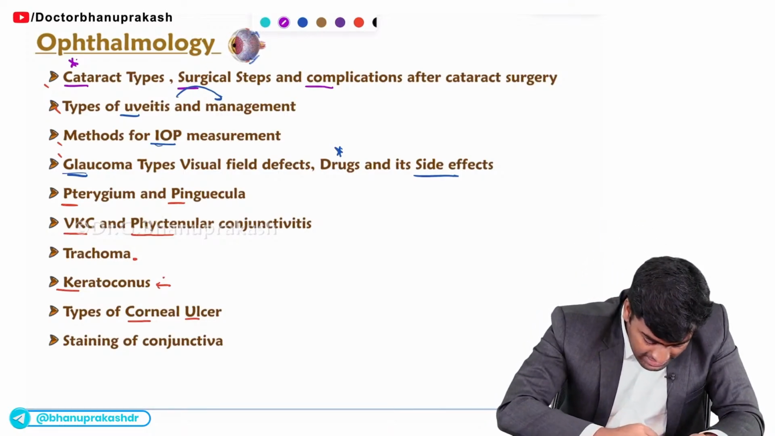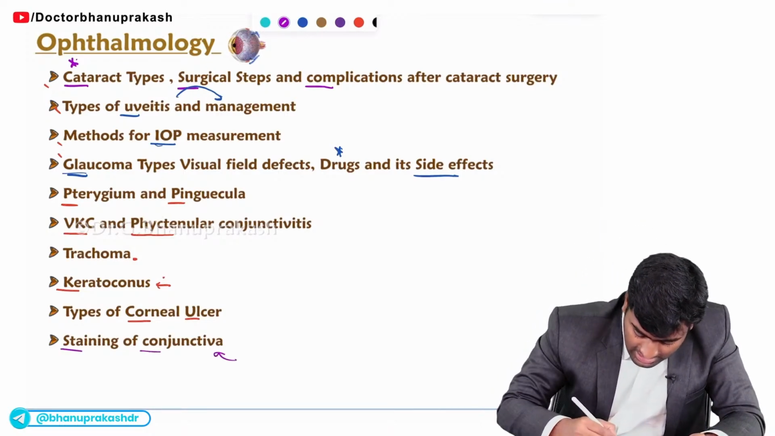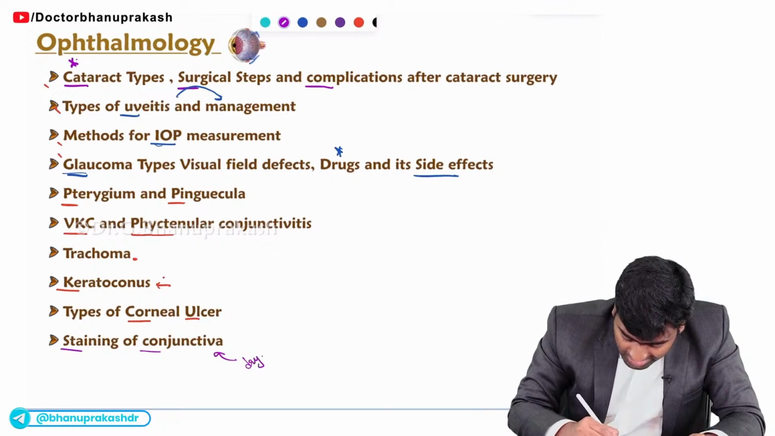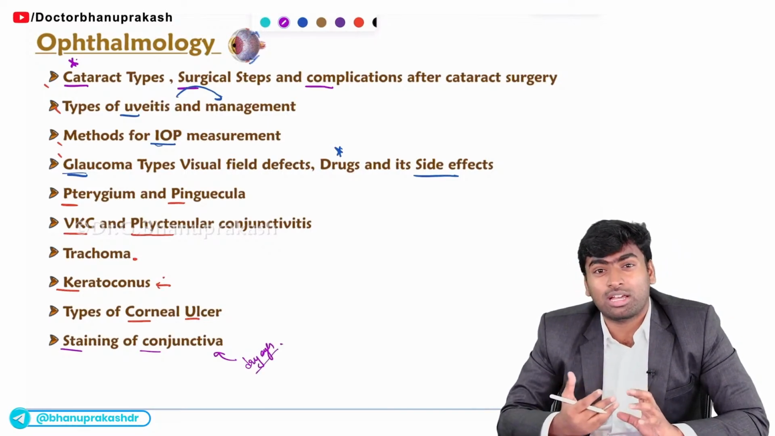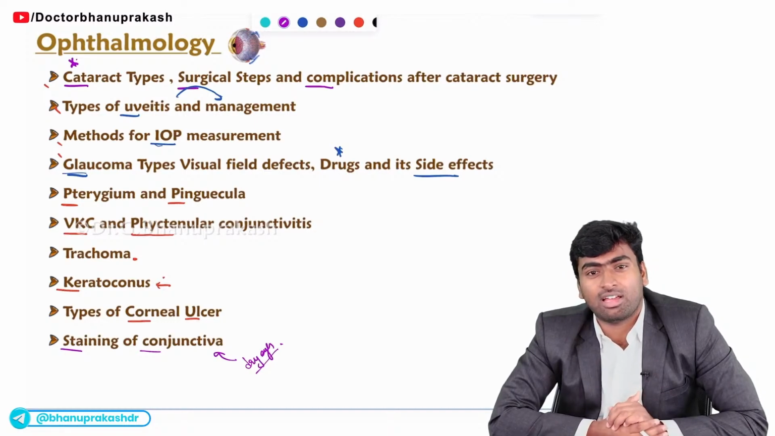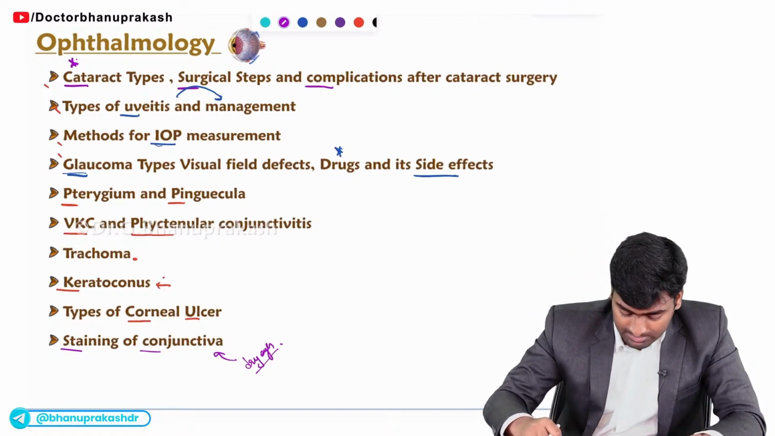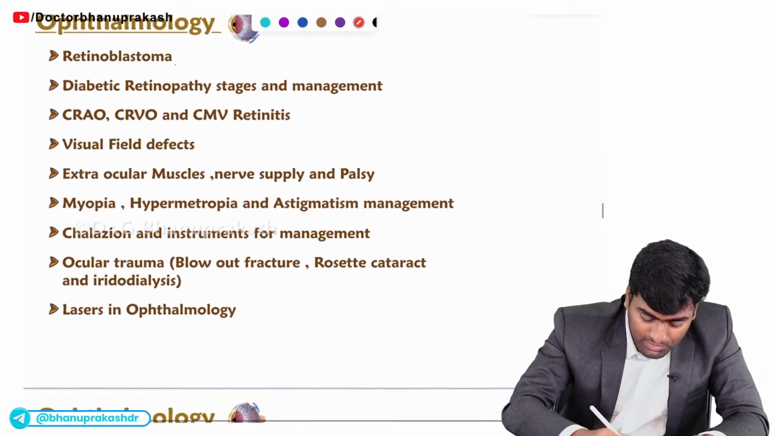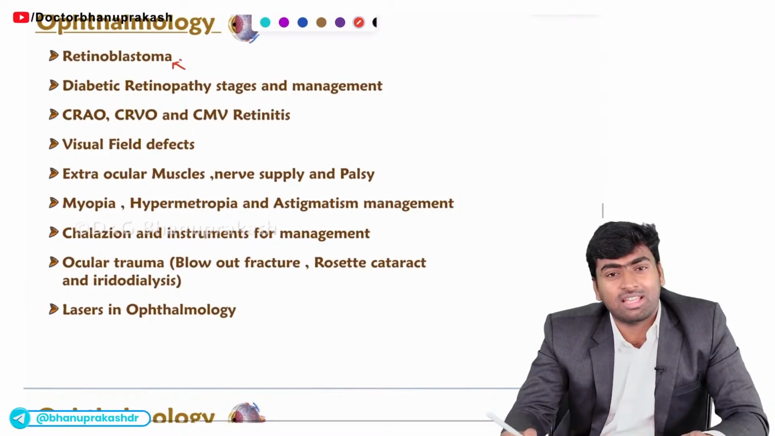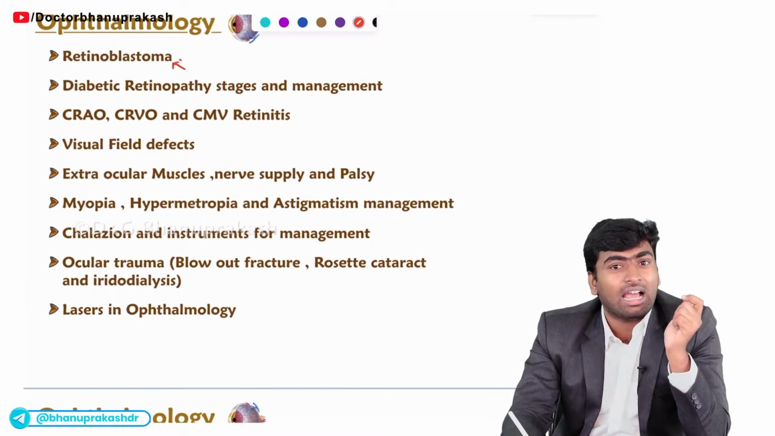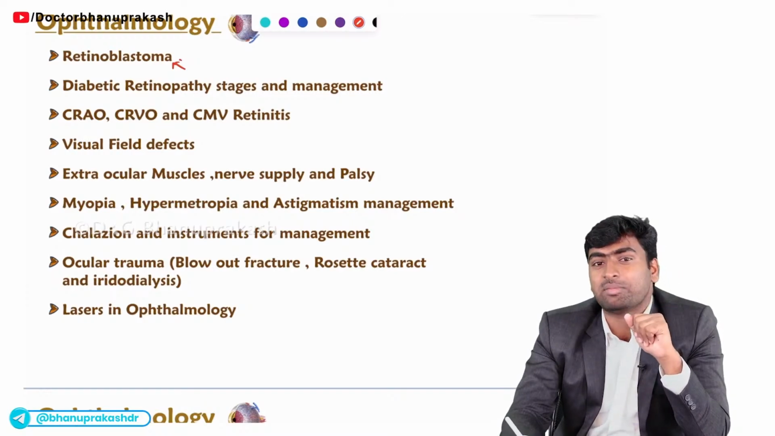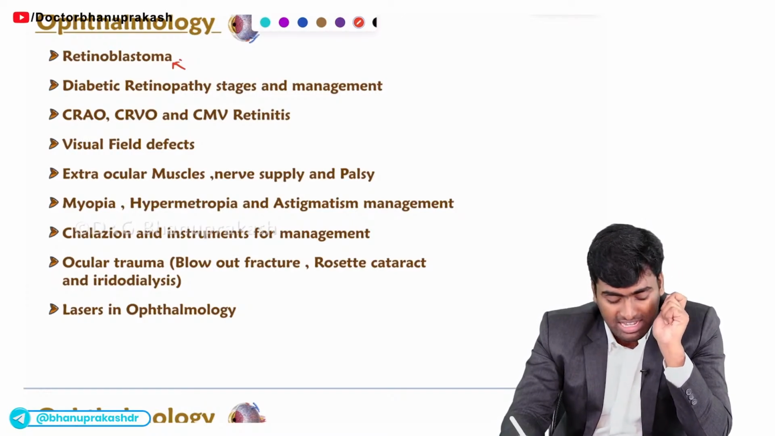And about this staining of conjunctiva, because we know there is a high prevalence of dry eyes, we need to know the staining of conjunctiva, and also the staining of conjunctiva in a case of trauma. Okay. And next, one of the important ones, what is it? It is retinoblastoma. In retinoblastoma, you need to know about the gene and also the histopathological examination and also the management for this retinoblastoma.